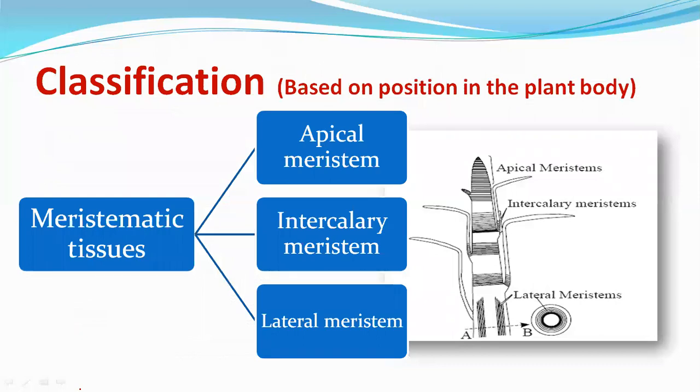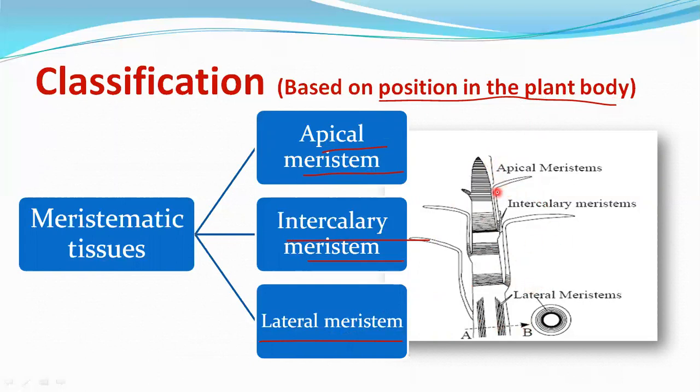Next, we'll move on to classification of meristematic tissue. Meristematic tissues are classified into three types based on the position in the plant body: apical meristem, intercalary meristem, and lateral meristem. You can see the diagram here. This is the diagrammatic representation of meristematic tissue.